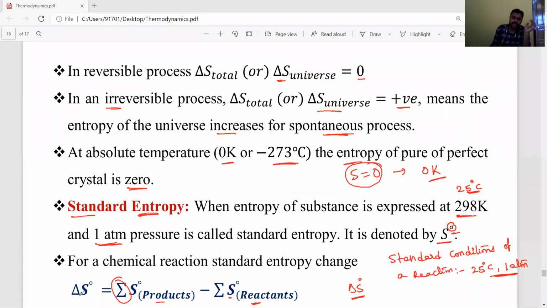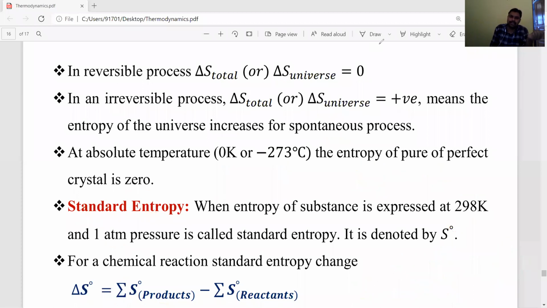Always, standard entropy change is equal to sigma S naught of products minus sigma S naught of reactants. Okay, so always entropy change means products minus reactants, or final minus initial. You have to remember that. Standard conditions means superscript 0, at 25 degrees centigrade and 1 atmospheric pressure. That entropy we measure is called standard entropy.